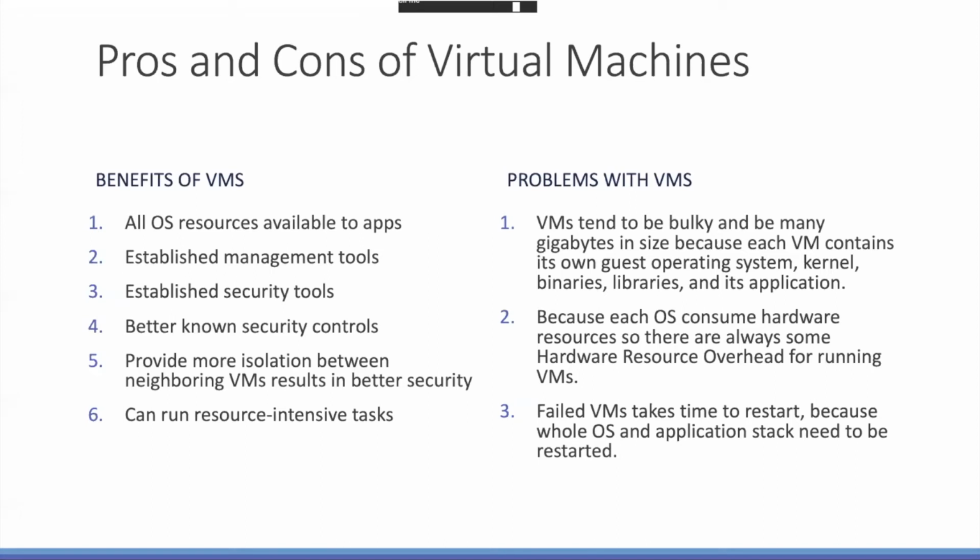Suppose 1,000 VMs are there, and each consumes some extra resource, maybe 500 MB of RAM, then a huge amount of memory resources is going to waste, right? So that's the reason it becomes bulky for some applications, because it has its own operating system, own kernel, own binaries, own libraries, and its own application, right? So that's again the second point.